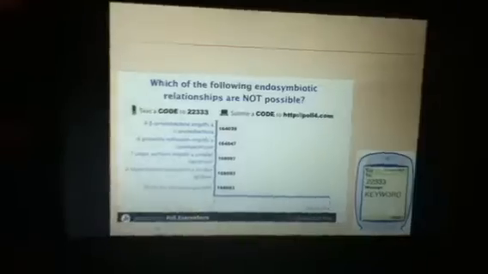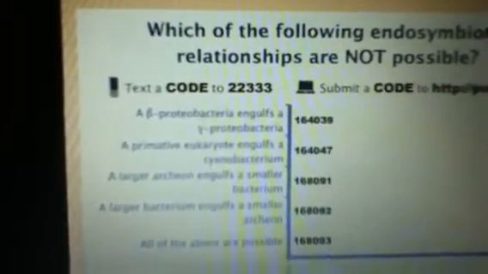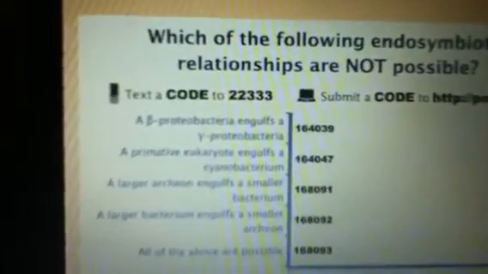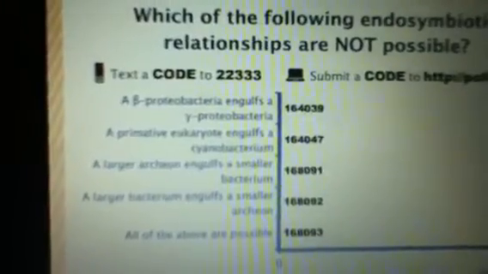Okay. My last question. Which of the following endosymbiotic relationships are not possible? A, a beta proteobacteria engulfs a gamma proteobacteria. B, a primitive eukaryote engulfs a cyanobacterium. C, a larger archaeon engulfs a smaller bacterium. D, a larger bacterium engulfs a smaller archaeon. Or E, all of the above are possible.